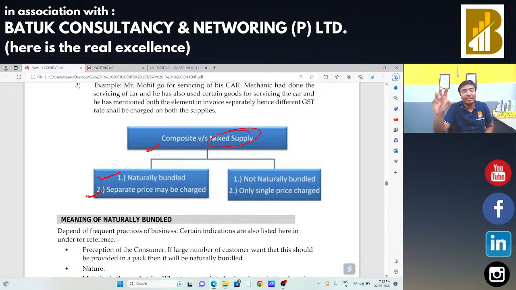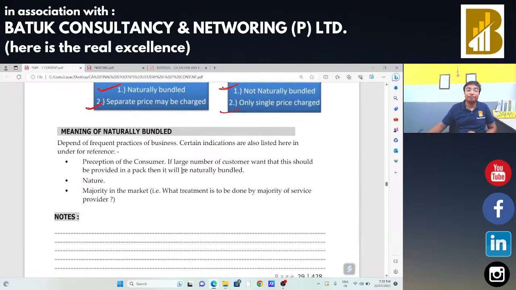Suppose you are going to provide that combo for 500 rupees, in that case you are just going to charge 500 rupees in that invoice. But if you check the invoice of a mobile phone, the charger is also there separately. So in a mixed supply it is not naturally bundled and only a single price is charged. How are you going to decide that this is a composite supply and naturally bundled?